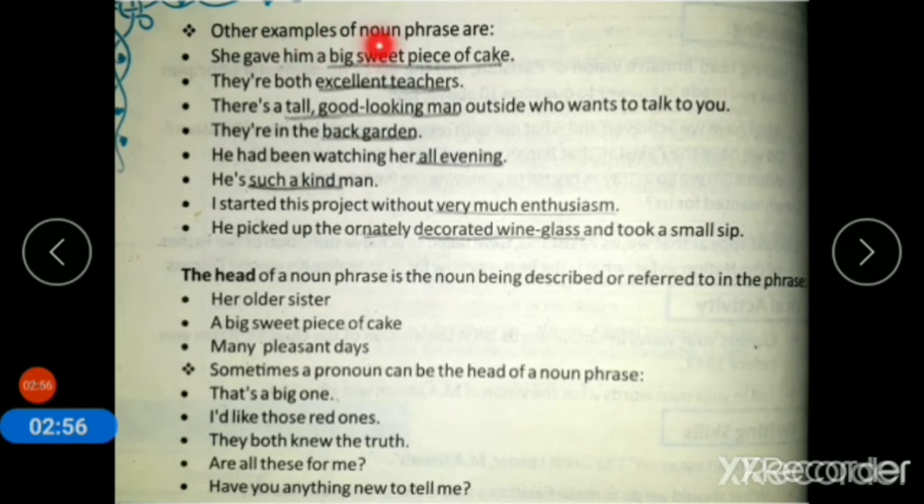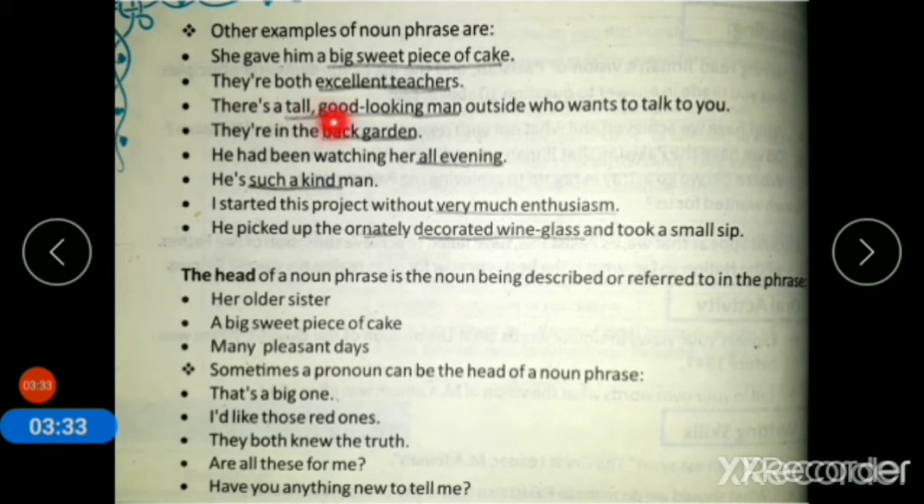Other examples of noun phrases are, she gave him a big sweet piece of cake. If it were a simple noun sentence, it would be, she gave him a cake, or she gave him a piece of cake. So what is the noun phrase of it? She gave him a big sweet piece of cake. So a big sweet piece of cake is the noun phrase. They are both excellent teachers. Both excellent teachers is a noun phrase.